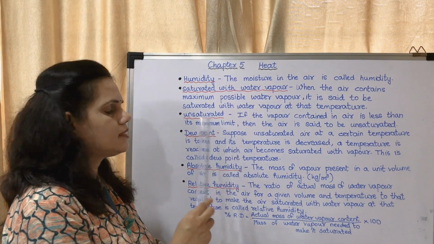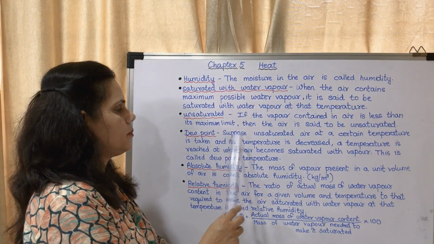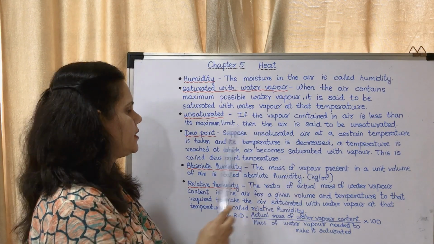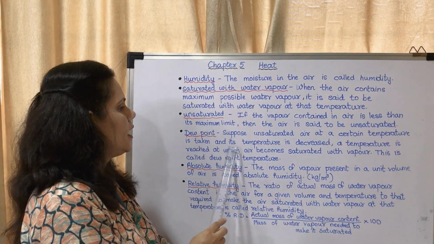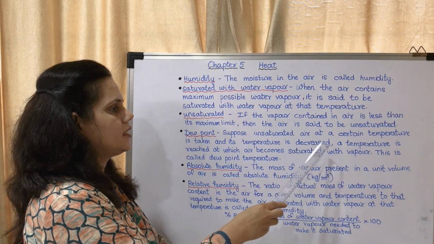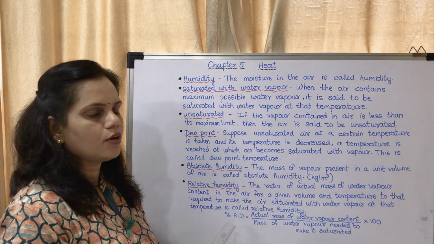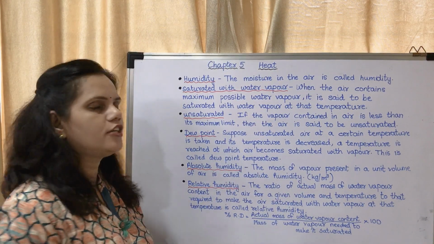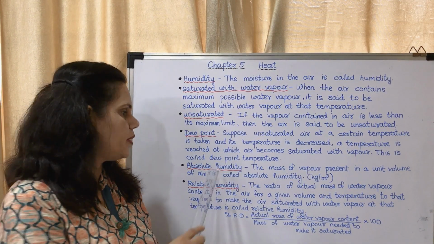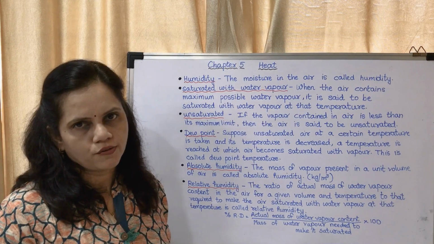So what is dew point? You may write this statement. Suppose unsaturated air at a certain temperature is taken and its temperature is decreased. A temperature is reached at which air becomes saturated with vapor. This is called the dew point temperature. So below the dew point, dew is formed.